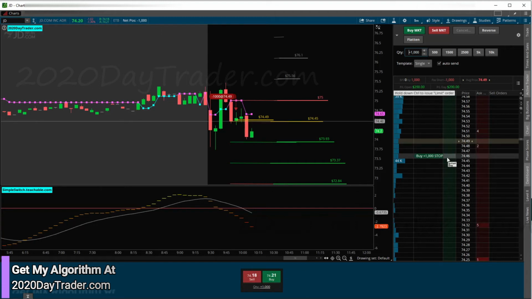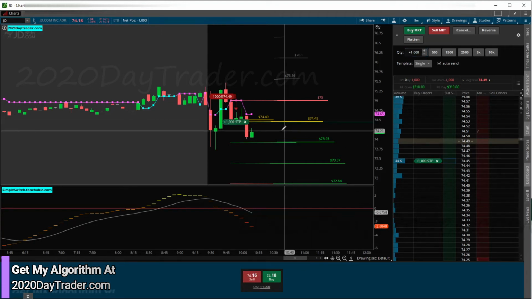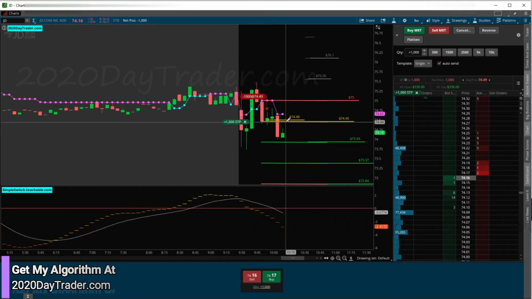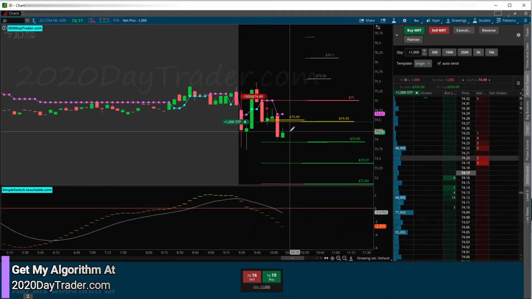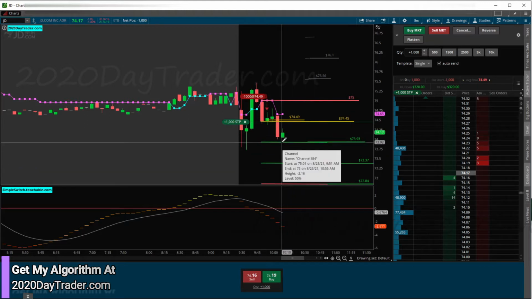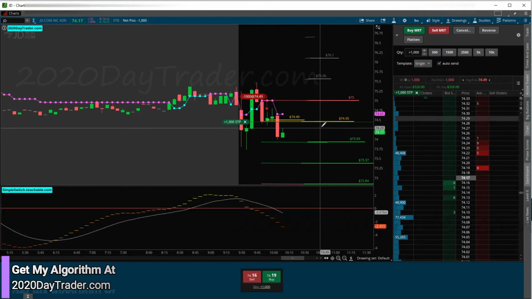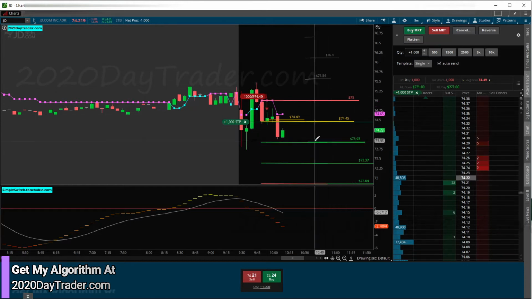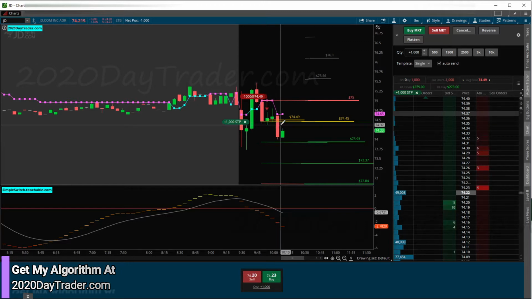So break even for a couple bucks would be around 45. I don't want to put it too far down because I want to give this room to retrace and not get stopped out before it carries lower. But I don't want to take a red trade either, because once it moves almost to the target like this, sometimes when it comes back up, it just keeps on going. So I'd rather be out with a break even than to be out with a loss.